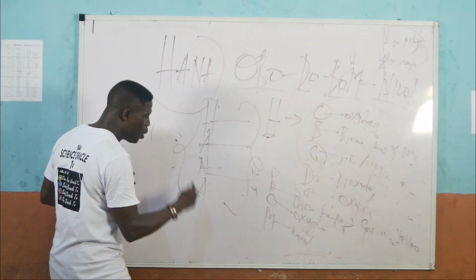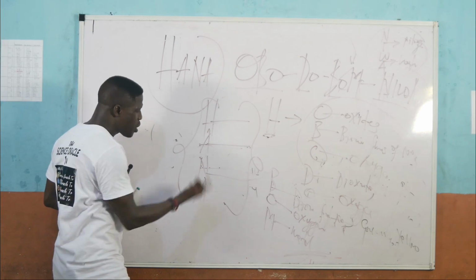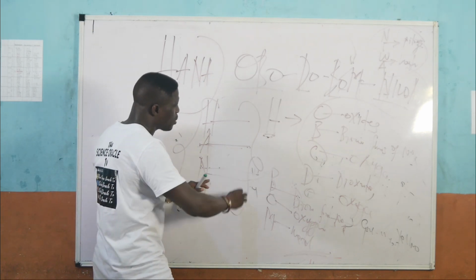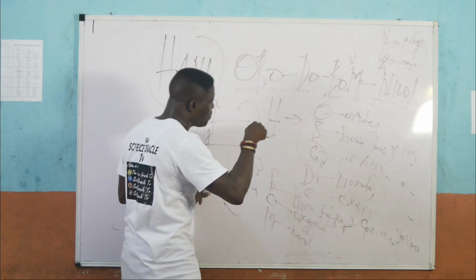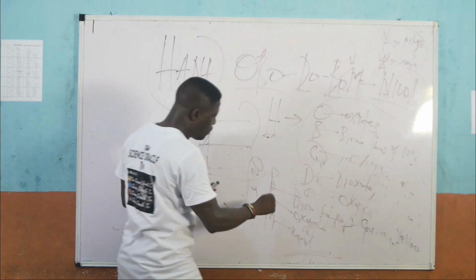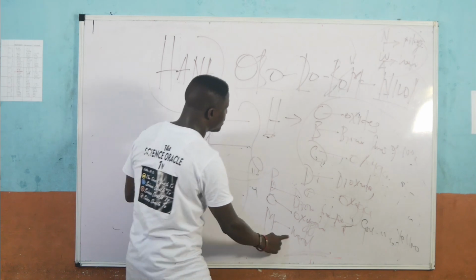When they ask you under examination condition for the possible products obtained when the nitrate salt of a non-reactive metal is heated, simply say the product is Bond, where B represents brown fumes of NO2, O is oxygen, and of course M is metal.